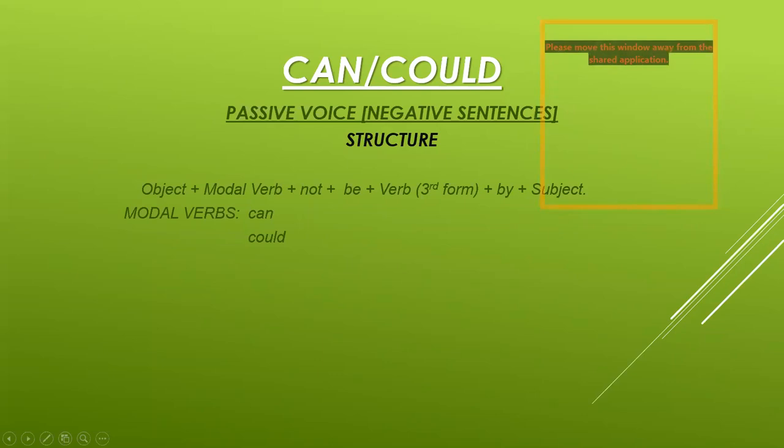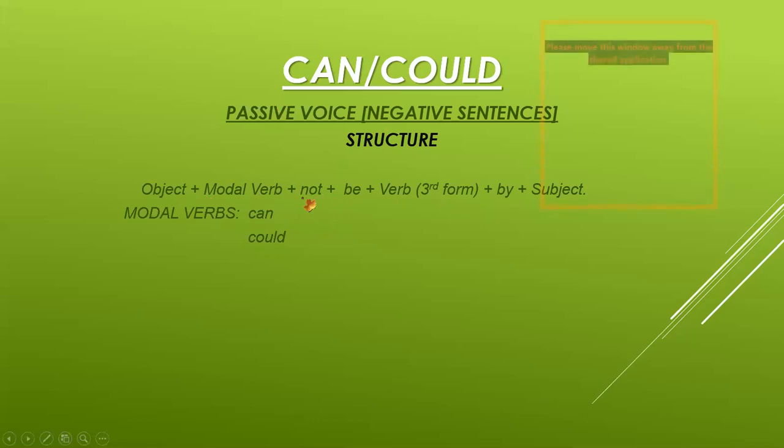Now I am showing you the passive voice negative sentence structures. I have already told you that all the structures for active voice and passive voice for all modal verbs are the same. Now, in the passive voice, we have the rule that object and subject interchange their places. So, the object comes first in the beginning, plus modal verb, plus not.